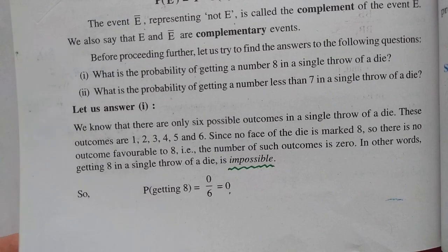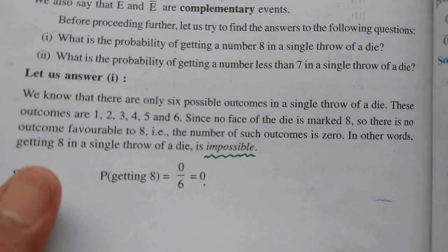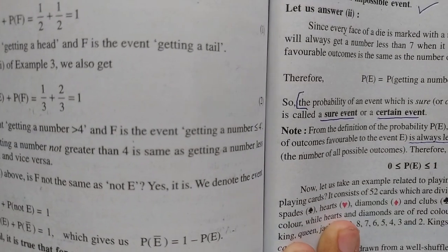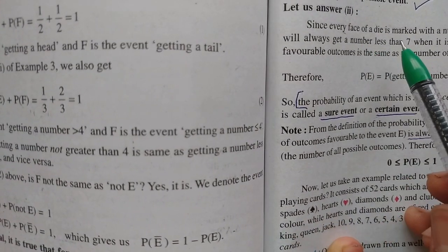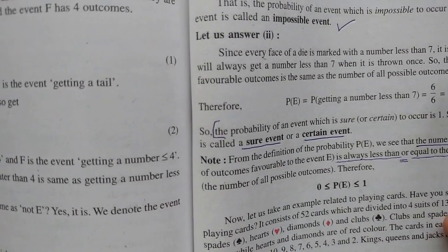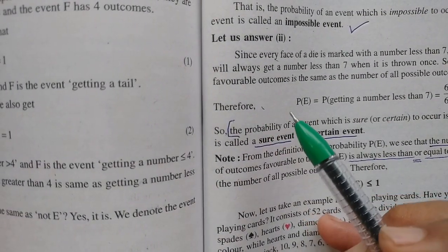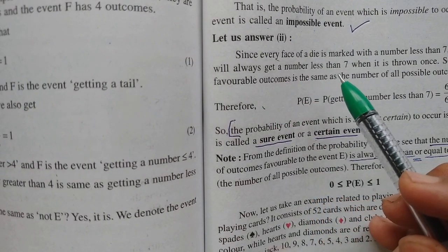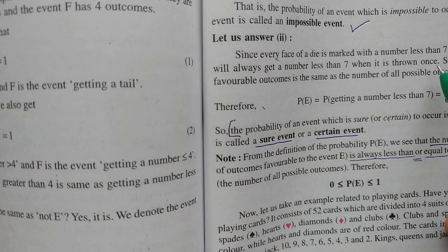Now think about another one. What is the probability of getting a number less than 7? Here every face of a die is marked with a number less than 7. So it is sure that we will always get a number less than 7 when it is thrown once.